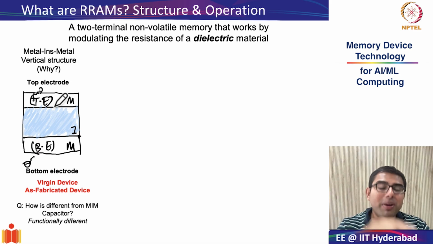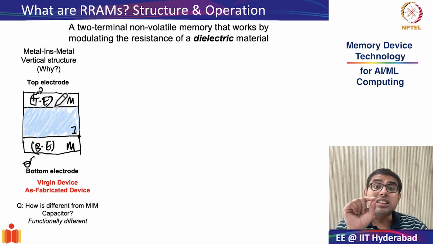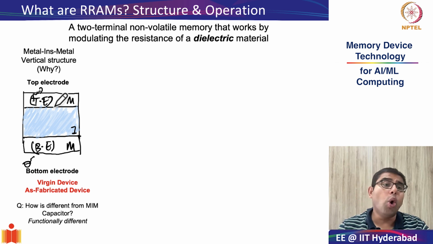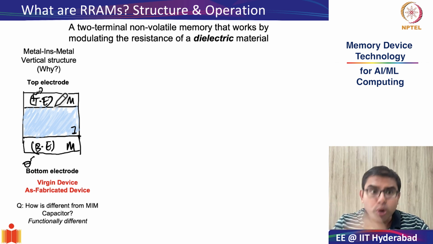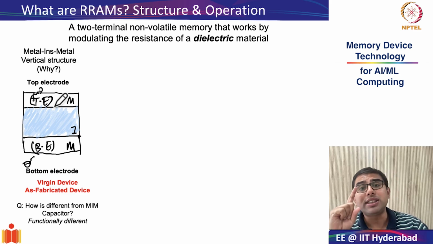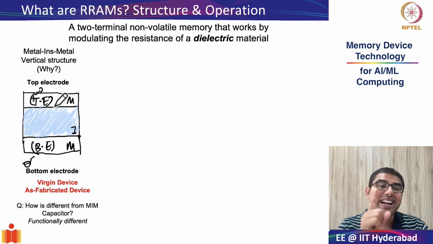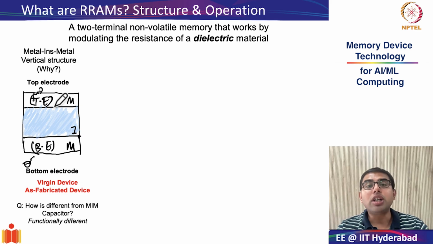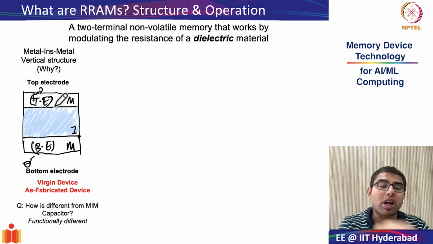But in programmable read-only memories, remember, since you were able to do the write only once, that means either a fuse is in open condition or it is in fused condition, which is the closed condition. That programming only happens once. That is why it is read-only memory. But RRAMs are storage elements that you have to keep switching between open and closed configuration, or high and low resistance states have to be repeatably switchable. That is what makes your fuses functionally different from your RRAMs, although they may be structurally the same.